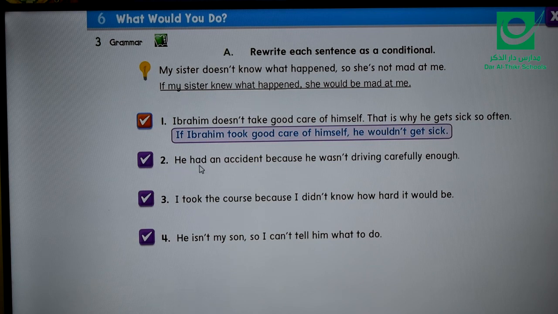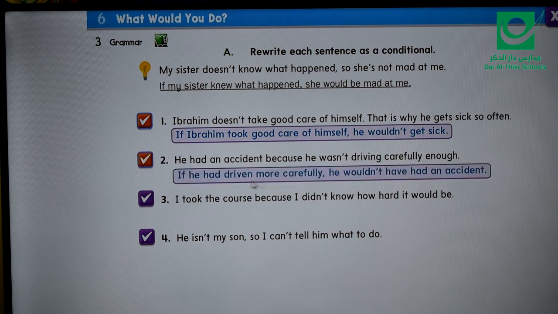Now, the second one, he had an accident because he wasn't driving carefully enough. So this is something that actually happened. Now, let's criticize it or regret it. If he had been driving carefully enough, he wouldn't have had an accident. Or you can also say, if he had driven more carefully, past perfect. If he had driven more carefully, he wouldn't have had an accident.